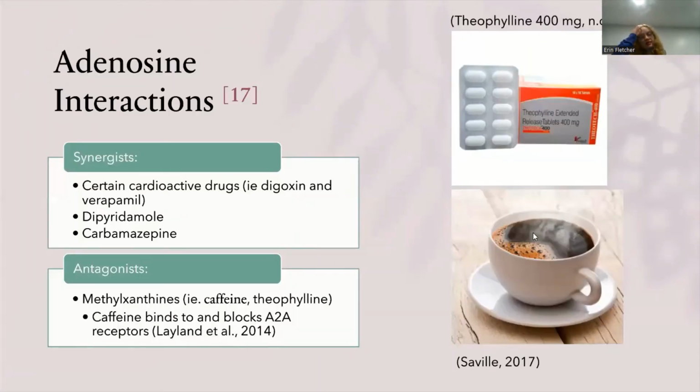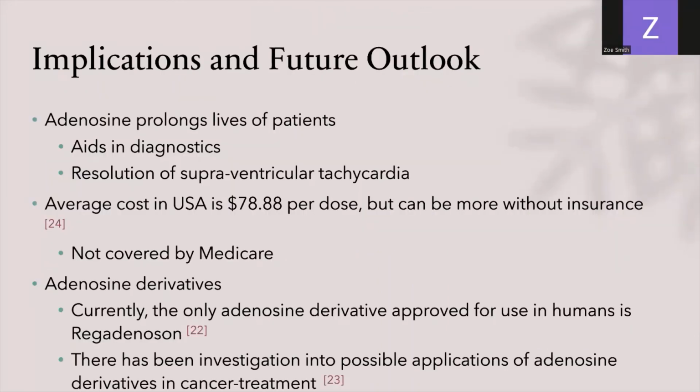Finally, it's important to mention some adenosine interactions. So we have synergists, which all decrease the heart rate, and some of these include cardioactive drugs such as digoxin and verapamil, as well as we have antagonists, which would increase the heart rate and contradict the effects of adenosine, and these include methylxanthines like caffeine and the asthma drug theophylline. Now, it's important to mention that caffeine specifically is able to increase heart rate by binding to and blocking A2A receptors.